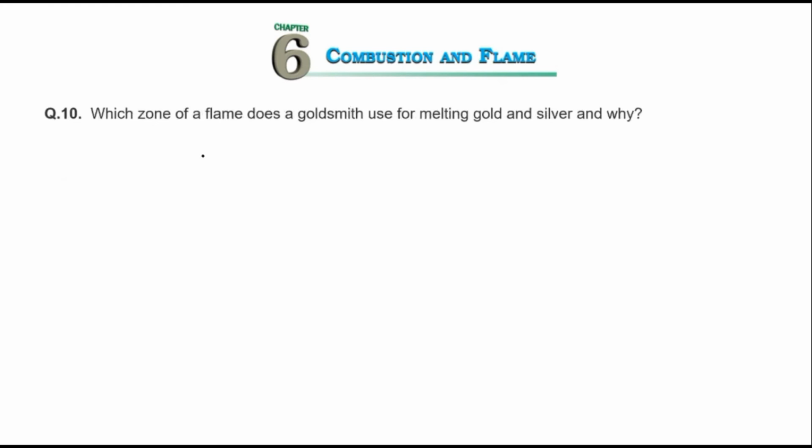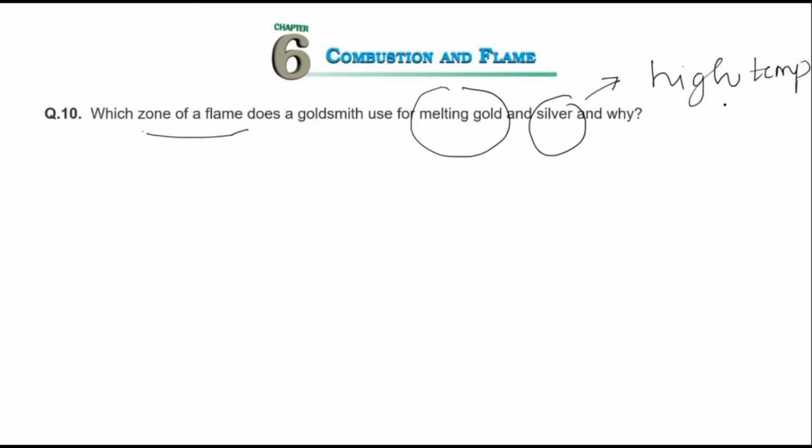Next question. Which zone of flame does a goldsmith use for melting gold and silver, and why? For melting gold and silver, we require high temperature, right? Otherwise they will not melt. Melting means converting from a solid state to a liquid state. Now as we know, every flame has three zones, right? The outermost zone is called the blue zone. It's the outer zone.